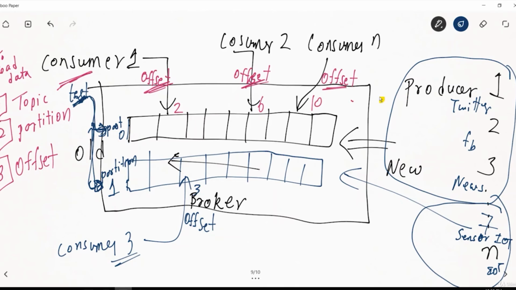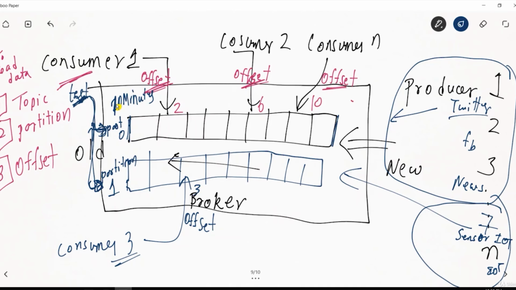Okay. Let's take an example from Twitter. Let's say Twitter is producing some data continuously, and we have configured the data that is coming into the messaging queue so that it doesn't get full. If I don't clear this messaging queue, it will get full. So let's say we have configured that the data coming from Twitter will be there in this queue for 10 minutes.